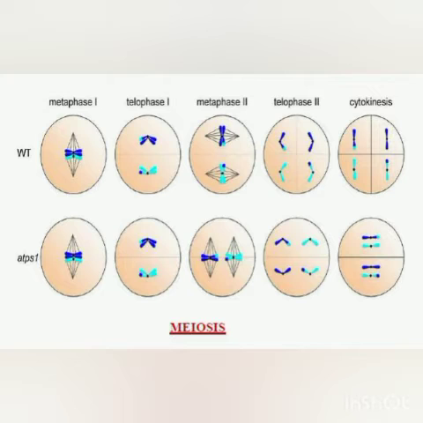As you can see, the blue chromosome, which is the paternal chromosome, will go at one end, and the maternal chromosome, which is shown by light blue, will go at the other end. You can see this in the second picture under WT, that first stage. So you will see they will go to opposite ends. But before moving to the opposite ends, crossing over can take place.